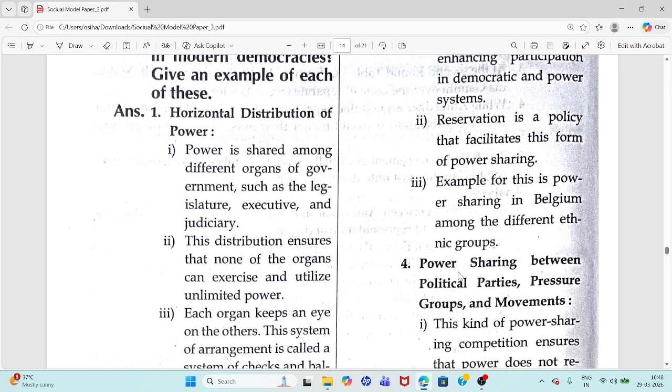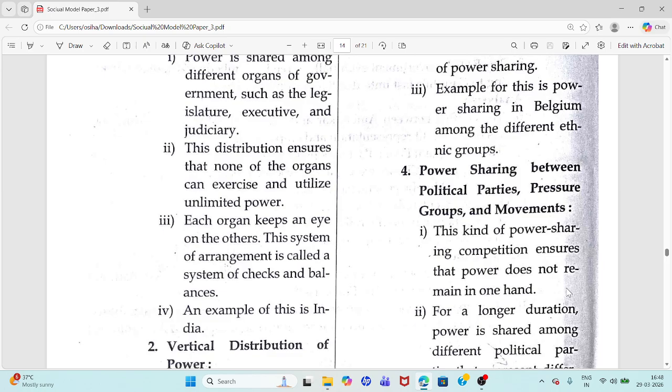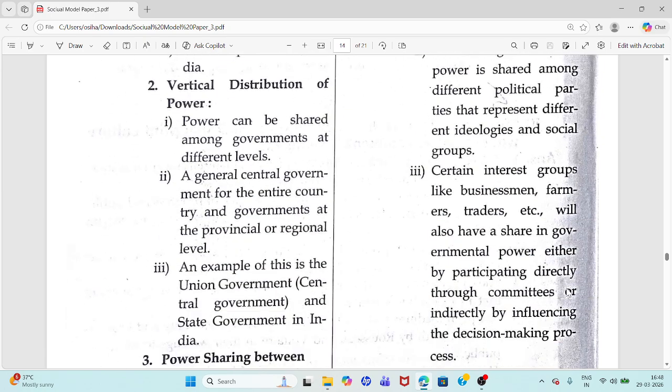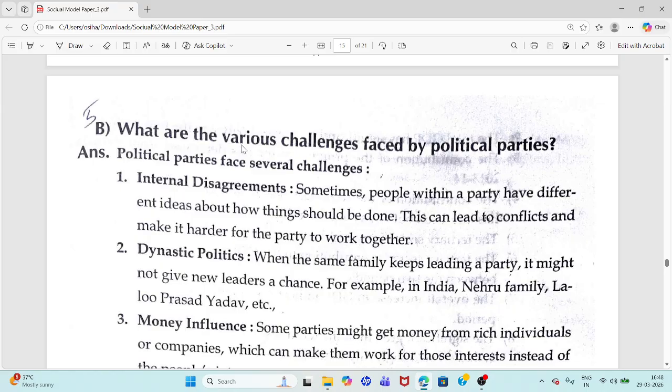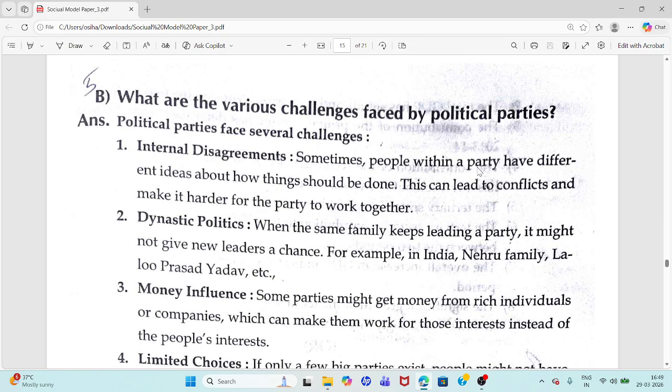Fourth point, power sharing between political parties, pressure groups, and movements. Ensure power does not remain in one hand. So I said briefly about this, but you can learn from here. So next, B. What are the various challenges faced by political parties?